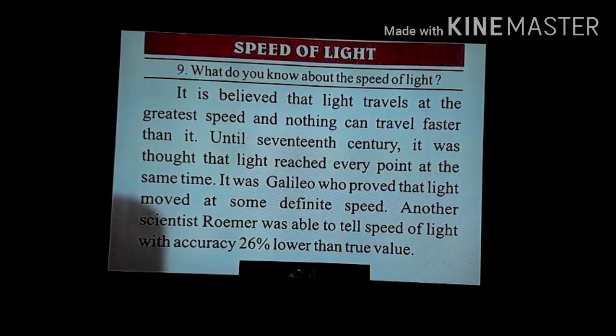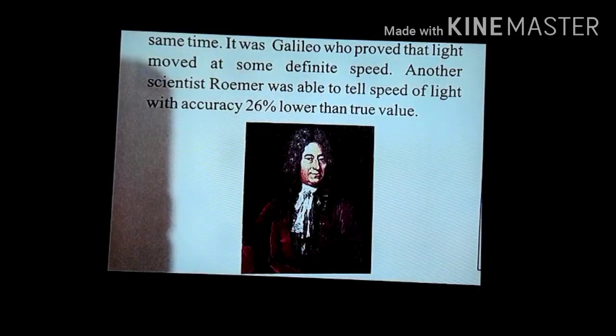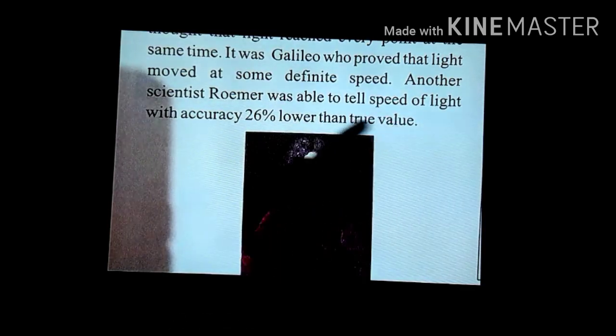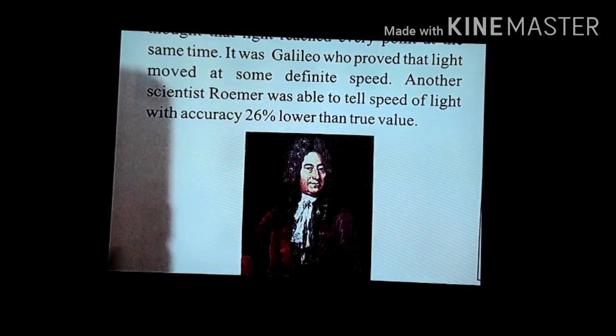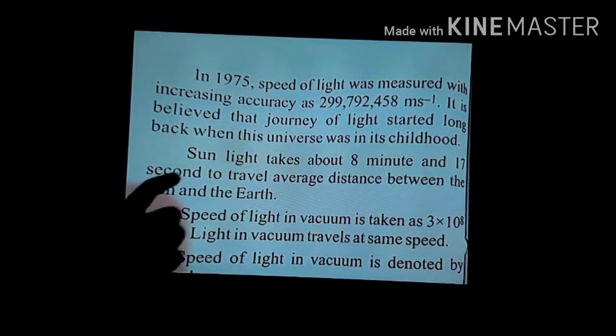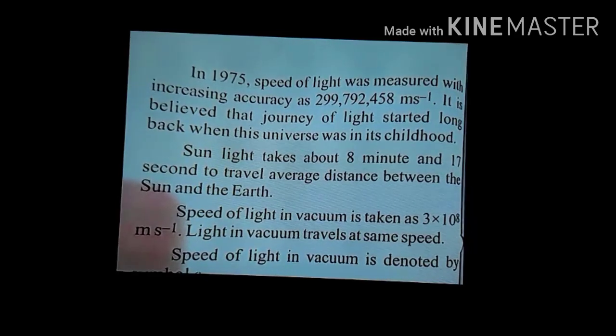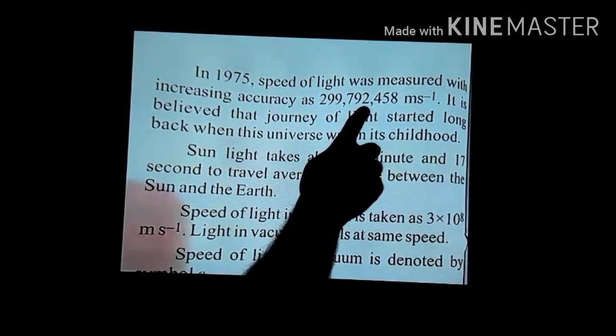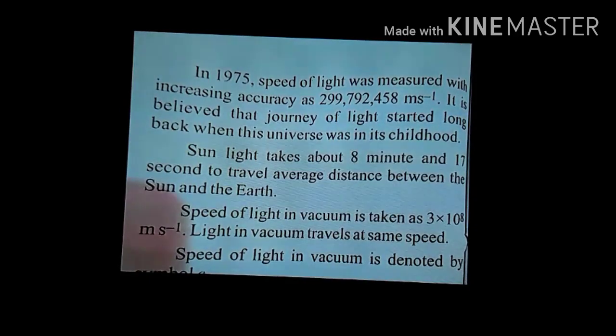Another scientist, you can see the picture of the scientist also, Roemer, was able to tell the speed of light with an accuracy 26% lower than the true value. And in 1975, the speed of light was measured with increasing accuracy as 29,97,92,458 meter per second. It is believed that the journey of the light started long back when this universe was in its childhood.